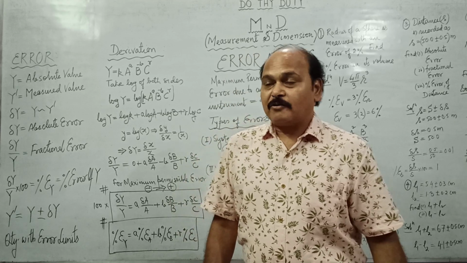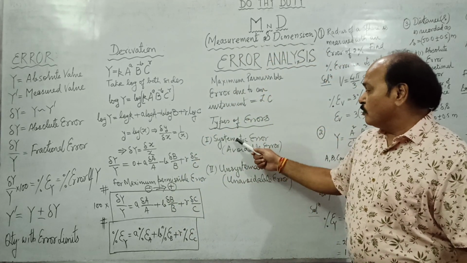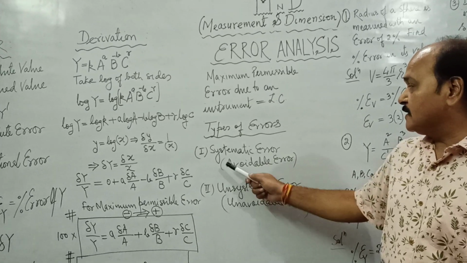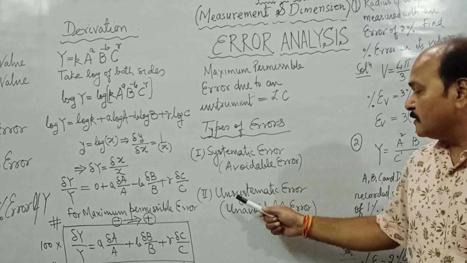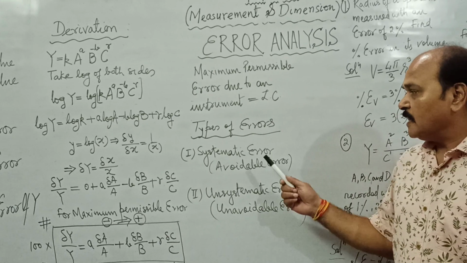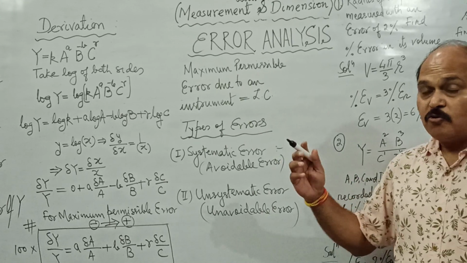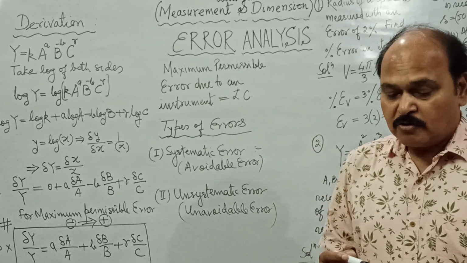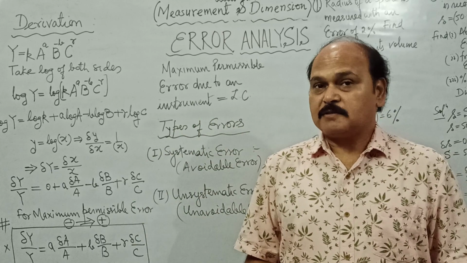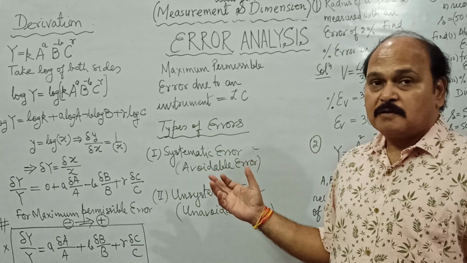Well, all the types of errors are categorized into two categories. One is called systematic error, the other one is called unsystematic error. Any error whose system is known to us, whose reason is known to us, whose process is known to us, that is called systematic error.